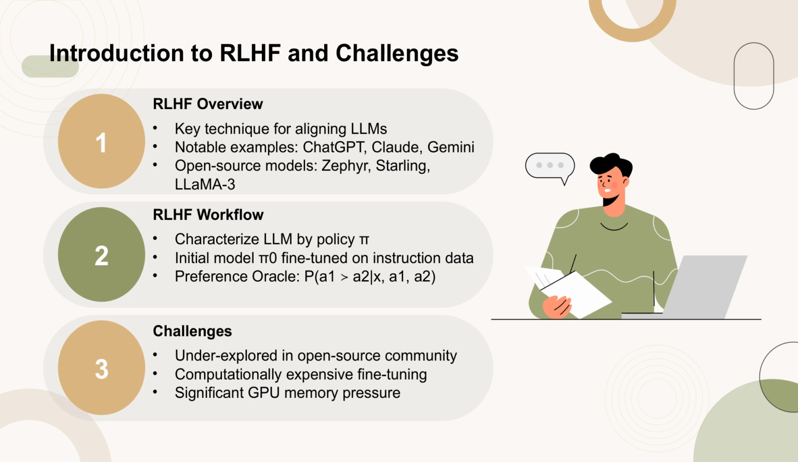To facilitate our discussion, we build upon the standard RLHF workflow, characterizing an LLM by a policy pi that takes a prompt X and produces a response A. The initial model pi 0 is fine-tuned on instruction following data after the pre-training stage. The key component in RLHF is the preference oracle, which mathematically defines the preference signal. Despite its potential, RLHF faces challenges such as being underexplored in the open-source community, computationally expensive fine-tuning processes, and significant GPU memory pressure due to the need to load multiple LLMs simultaneously.